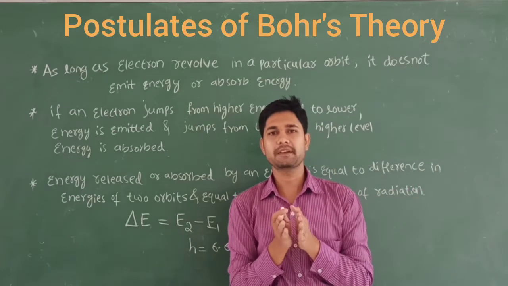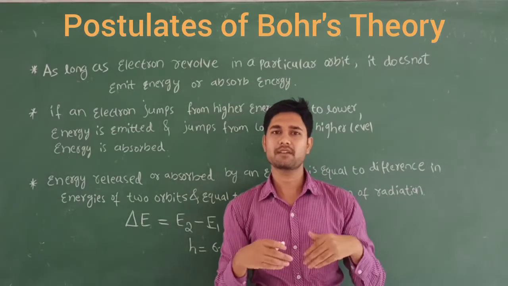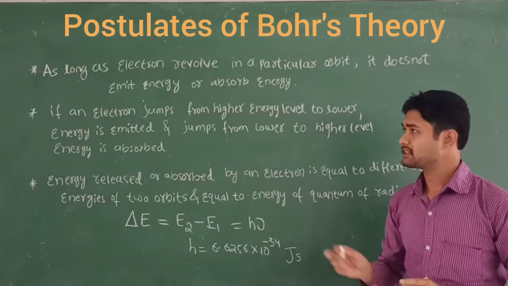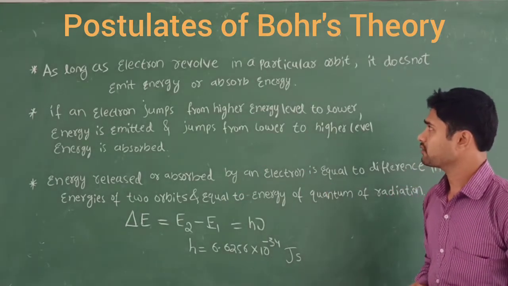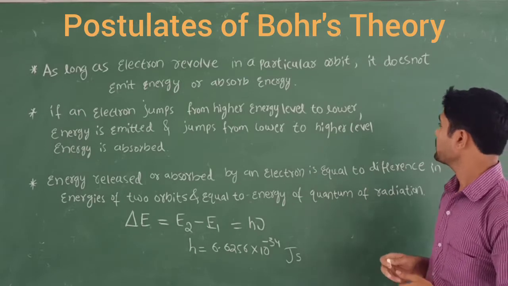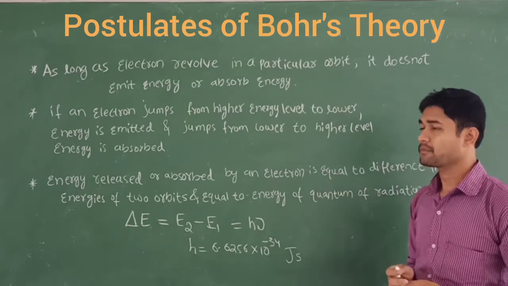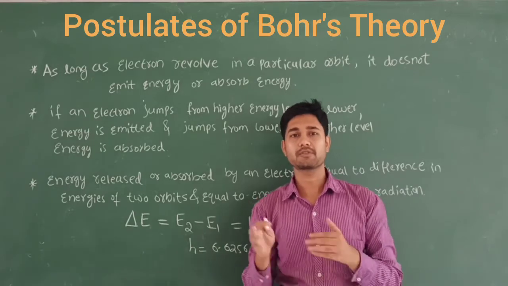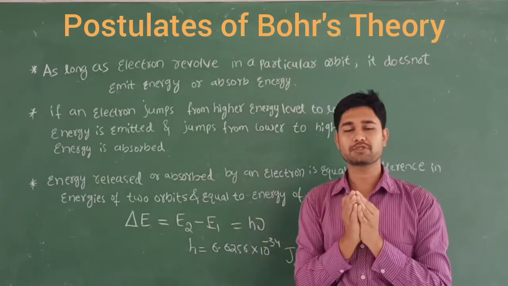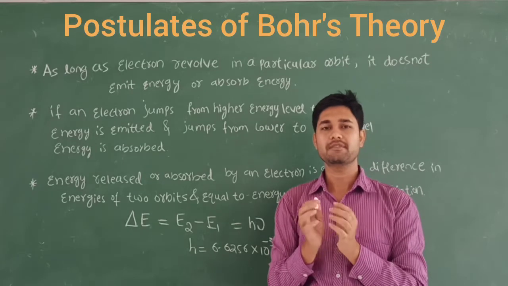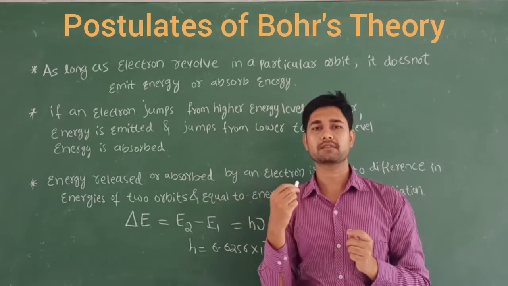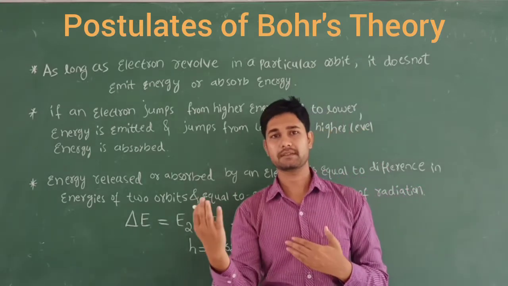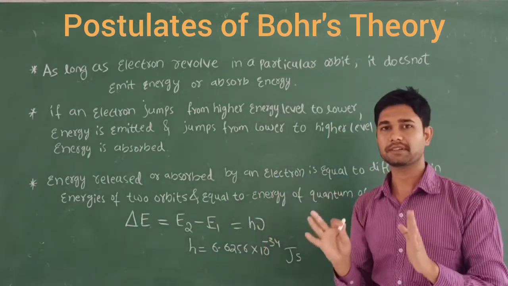It simply sits there, so it does not emit radiation or acquire energy. It is simply called a constant state.